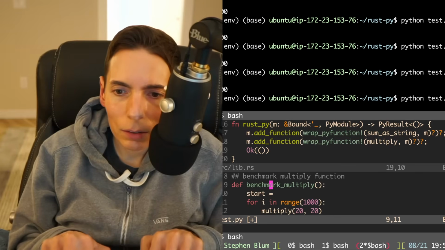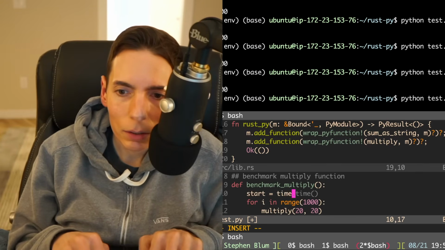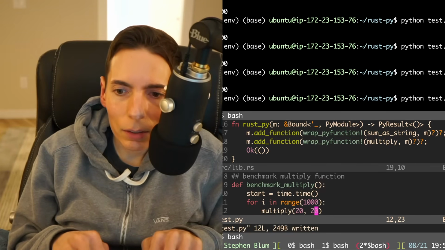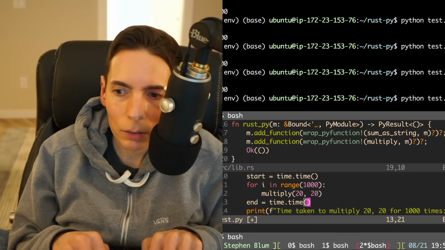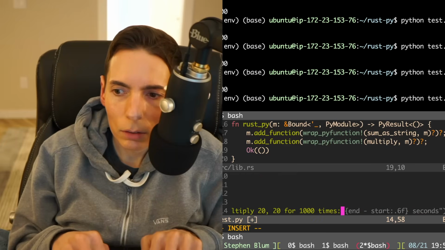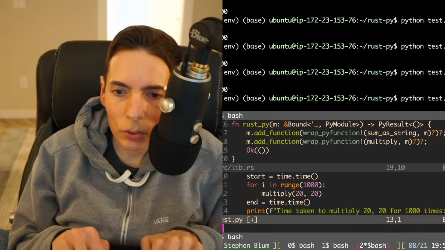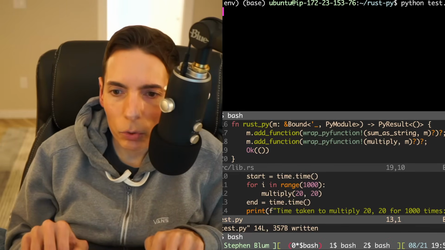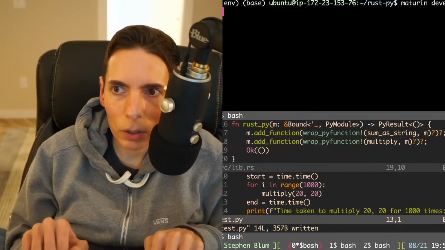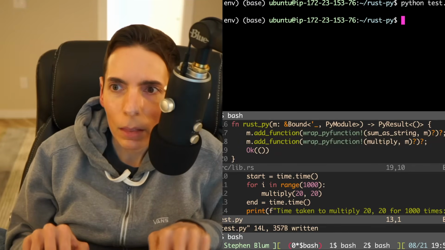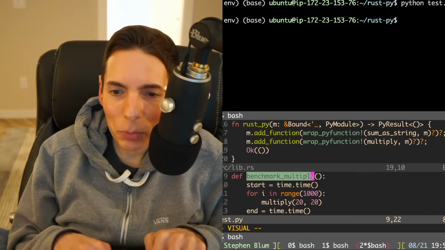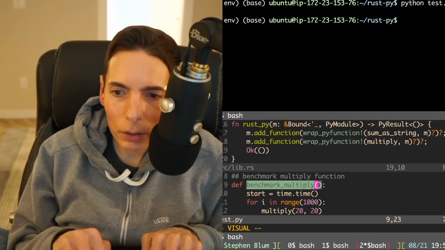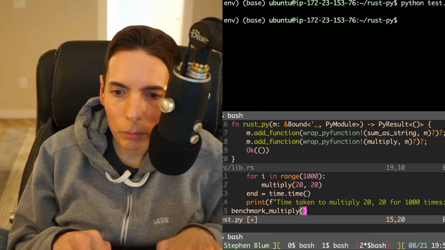Start equals time.time, then end time, and then print. Perfect. Let's see if that works. Then we need to actually call the function. def benchmark, so we'll call it here at the bottom. There we go.